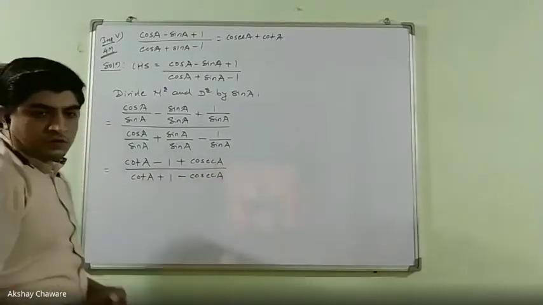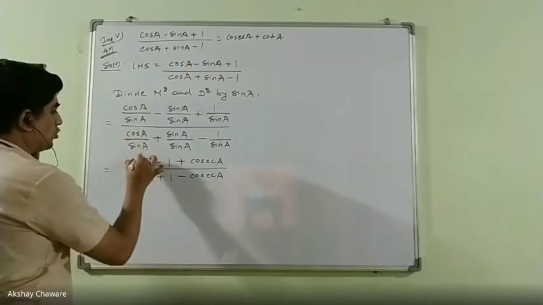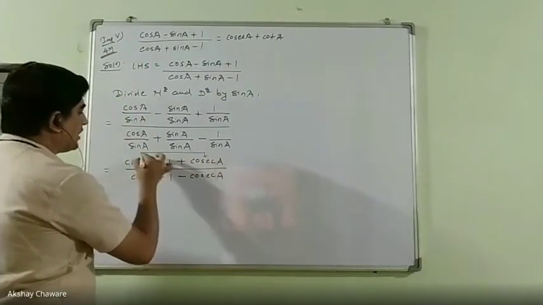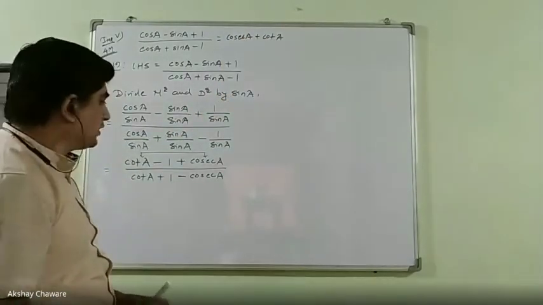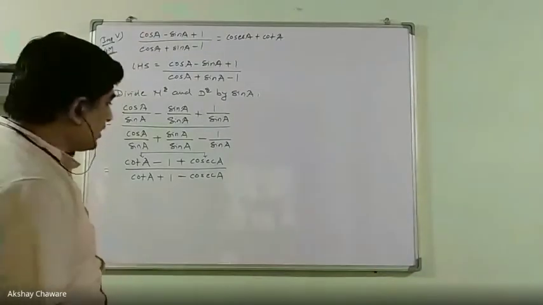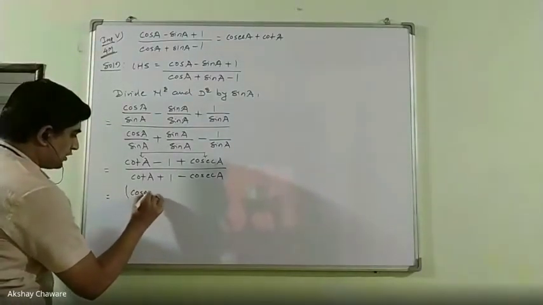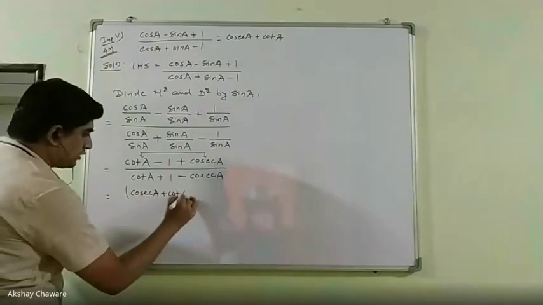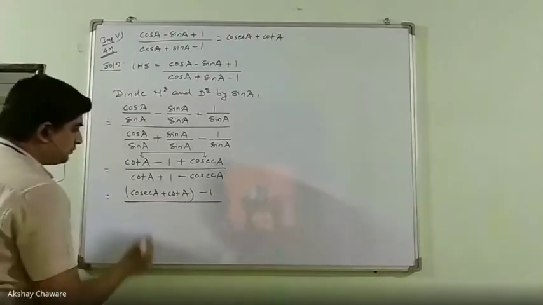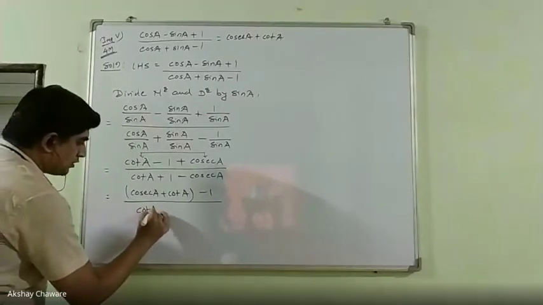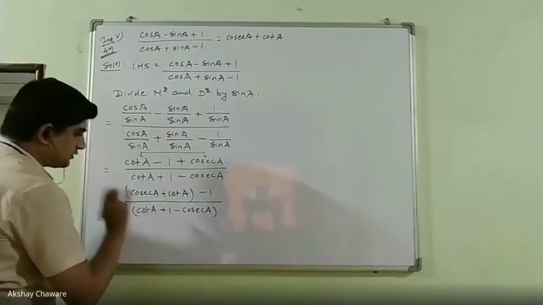Now if you observe the numerator, it is nothing but cot A plus cosec A, and that is nothing but our answer, cosec A plus cot A or cot A plus cosec A. So we will combine these two terms. Our answer will be cosec A plus cot A, then minus 1 upon cot A plus 1 minus cosec A as it is.